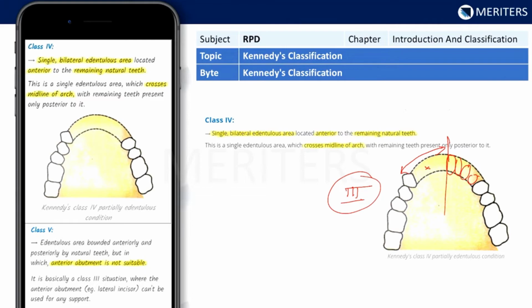Also, according to Applegate's rules, we have to remember rule number 8, that there are no modifications of Kennedy's class 4, because rule number 5 says that the posterior most edentulous area determines the classification. So these are a few questions on similar lines with Kennedy's class 4, and this is a very straightforward direct question.